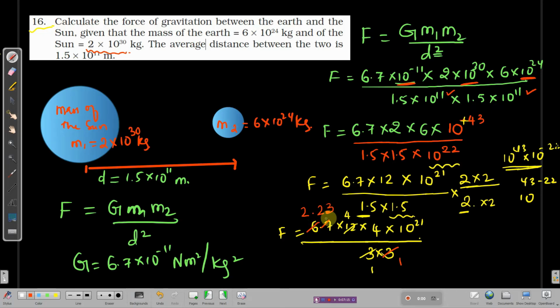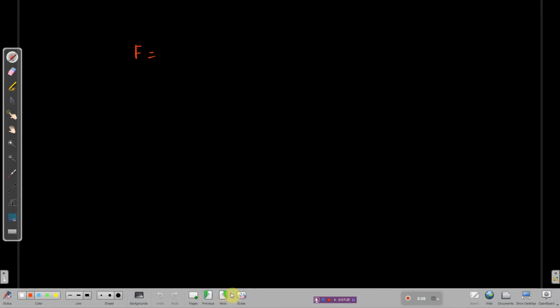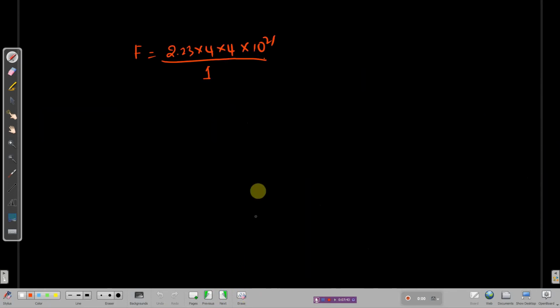So you can end up writing 2.23. Let me take a fresh place because there is no place here. F is equal to, let me go back and check. Values are 2.23 into 4 into 4 into 10 power 21, divided by nothing there. Everything is cancelled. Check again. 3 is cancelled, 3 is cancelled. 1 into 1 is just 1. No need to worry. Now you just need to multiply it.